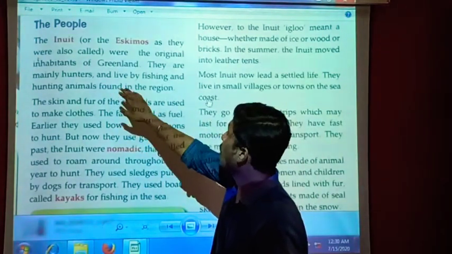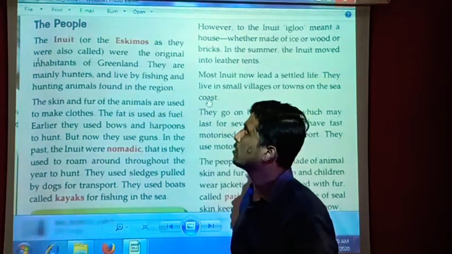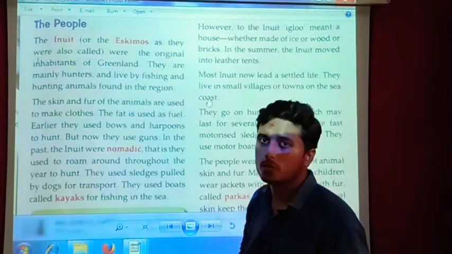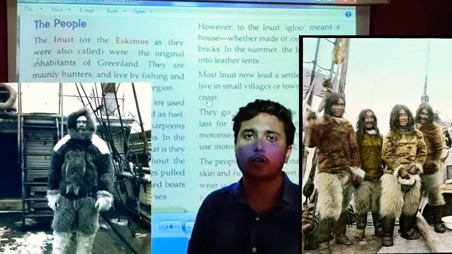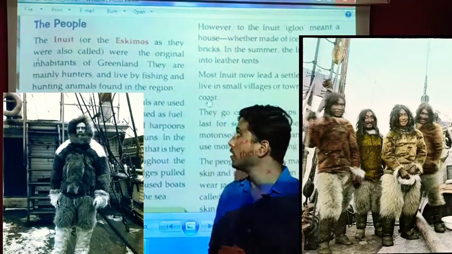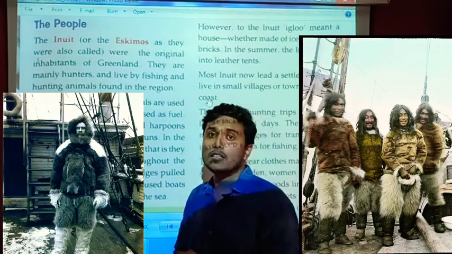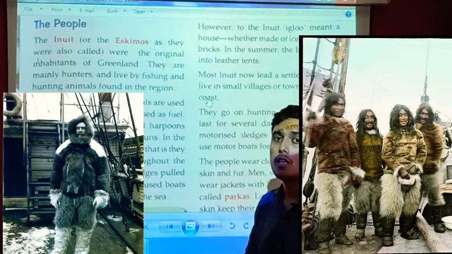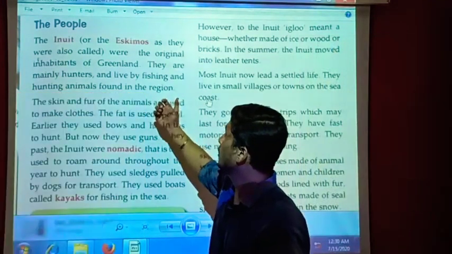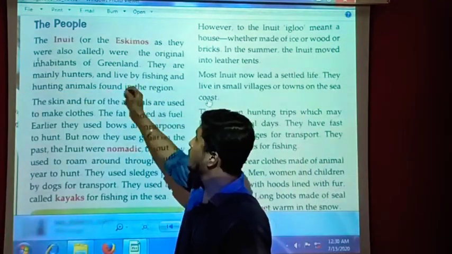The Inuits, or the Eskimos as they were also called. If I say, what are Inuits? Inuits are the native people who live in the colder areas of North America and Greenland. So you can say that these are the basic residents of Greenland. They are the original inhabitants of Greenland.